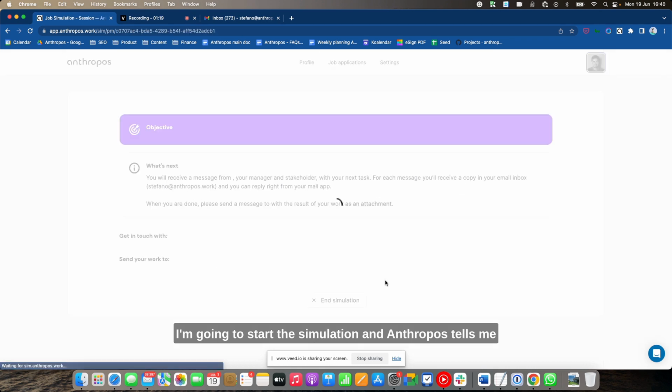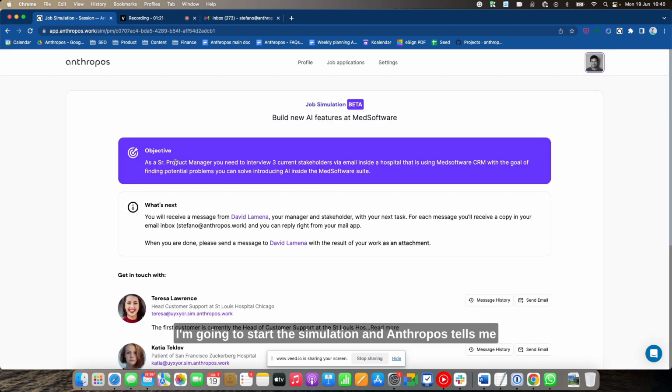I'm gonna start the simulation, and Anthropos tells me that I need to act as a senior product manager. I need to interview three stakeholders via email in this case, because right now we support only email, but more adapters, as we call them, will come down the road. And at the same time, I need to basically understand what is the problem that these people are having using our software, and what is a potential solution that I can come up with, ideally one that uses AI.